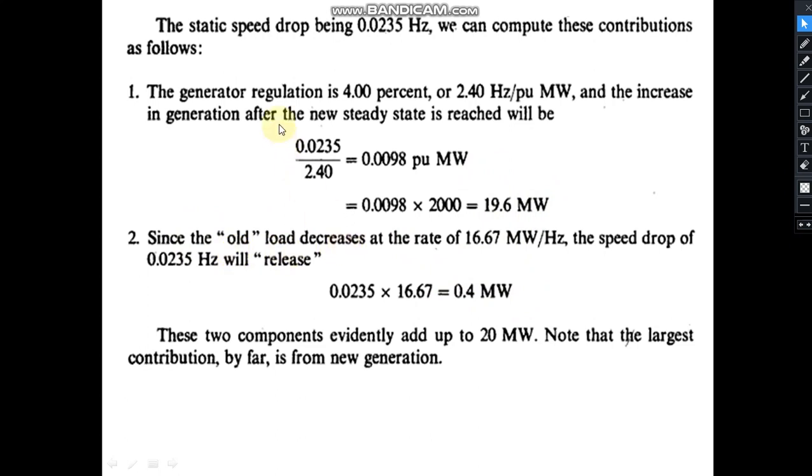This component and this component, and the component that was coming from the kinetic energy will become 0. That was there 100%, 20 megawatt just after the switching operation, but after infinite time these two components will make up the 20 megawatt. These two components eventually add up to 20 megawatt. How is this to be computed? This is delta F multiplied by this value of D, and this is the value of R.